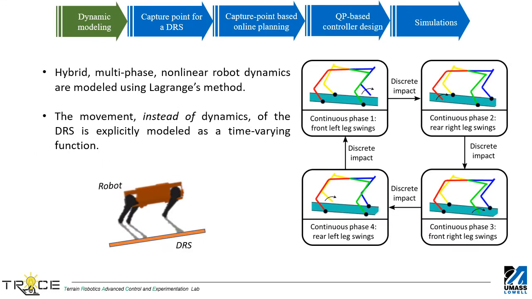The derivation of the dynamic model of the DRS-robot system is presented here. The method of Lagrange is used for modeling the nonlinear hybrid time-varying robot-platform dynamics. At any instant, 3 of the 4 legs of the robot are in contact with the ground, which makes the robot fully actuated.